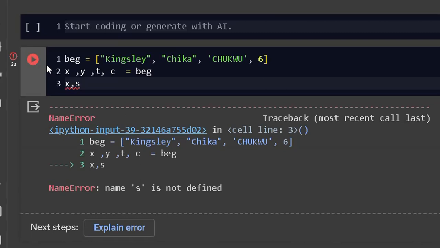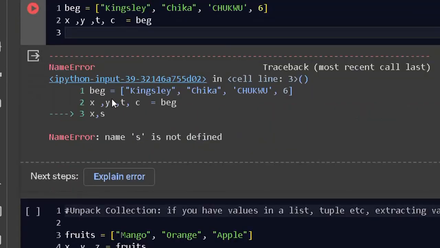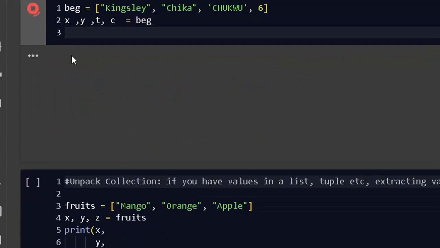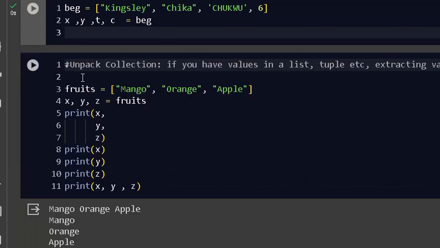So this is what could happen, and this is how you can assign multiple variables, and then this is how you can unpack this thing in a list. So this is where we are going to stop today, and then I will add another assignment to this, and I want you to finish it up.